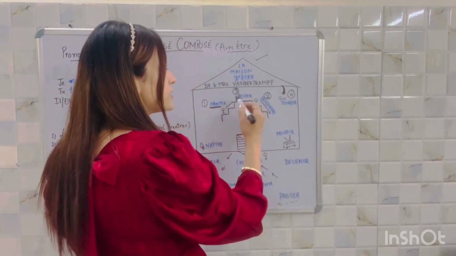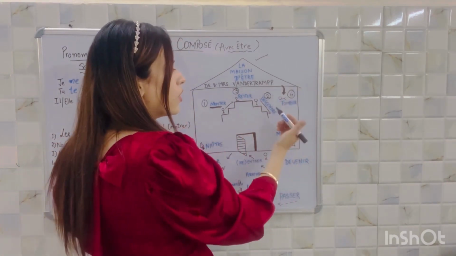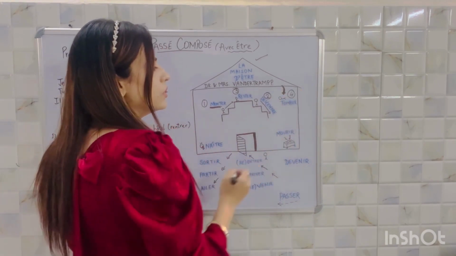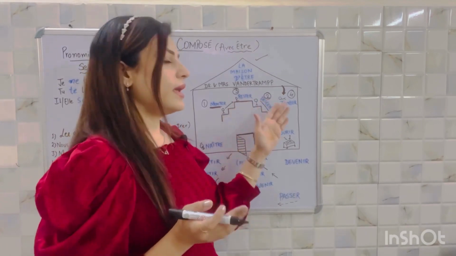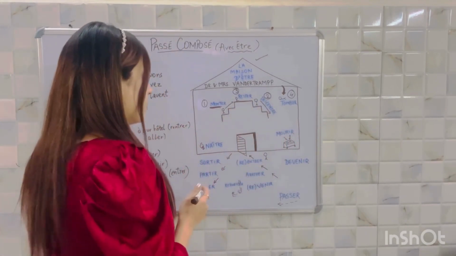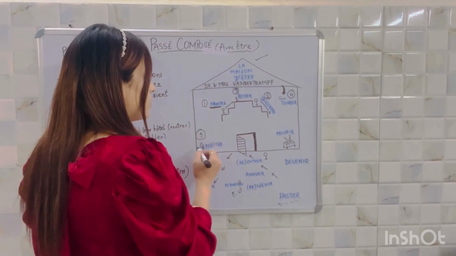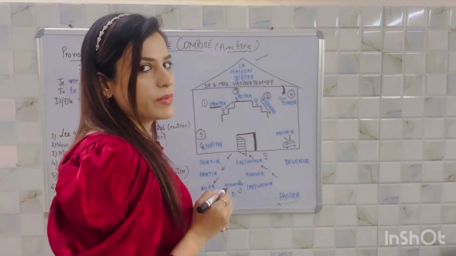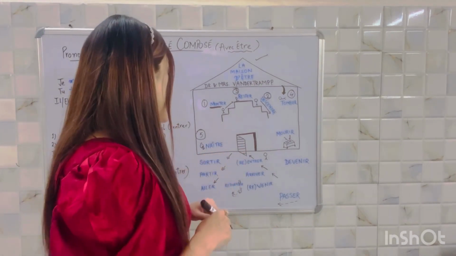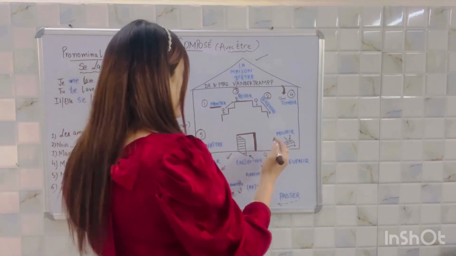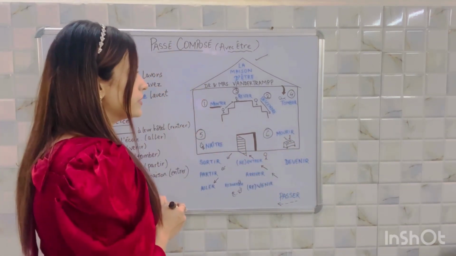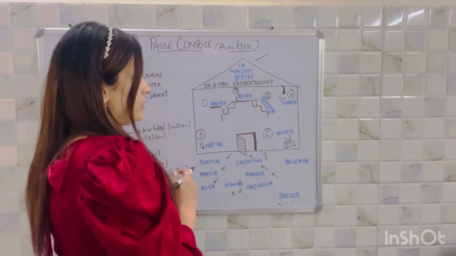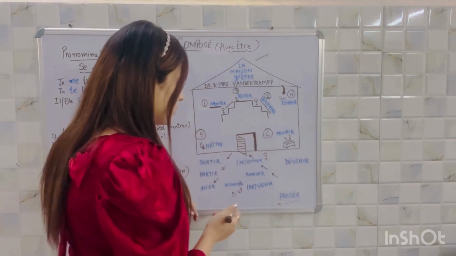The opposite of rester could be tomber, to fall. To fall, tomber. Monter, descendre. Rester, tomber. Now, the fifth one is naître, which means to be born. And the opposite of naître would be mourir, to die. Mourir, to die.